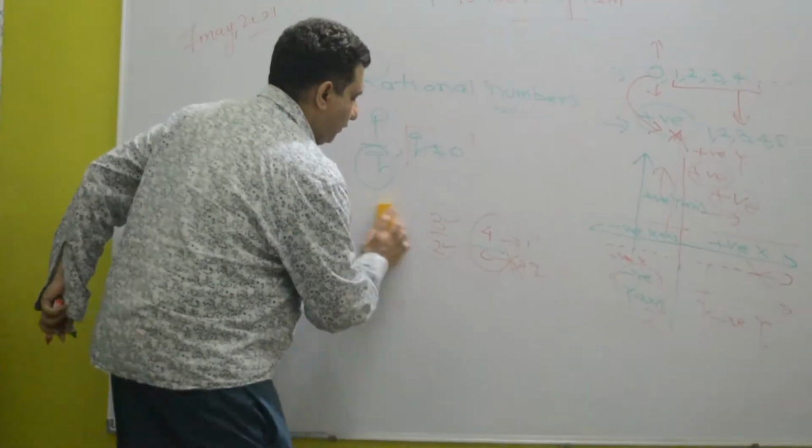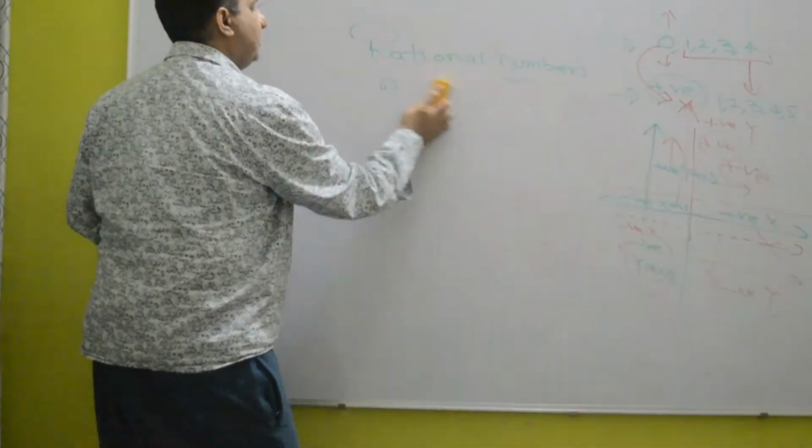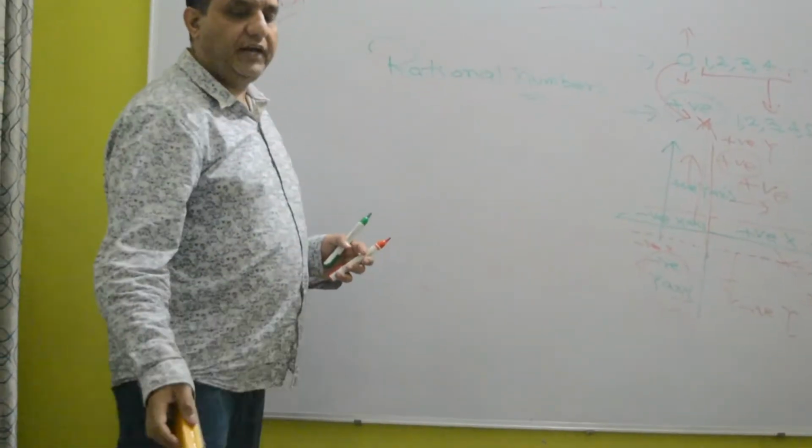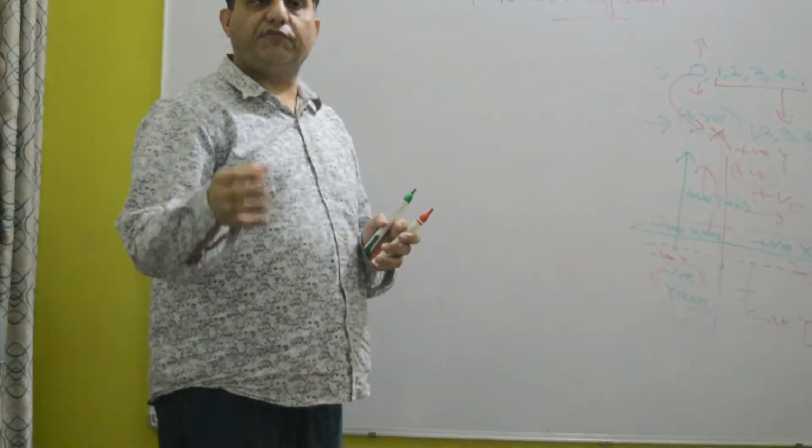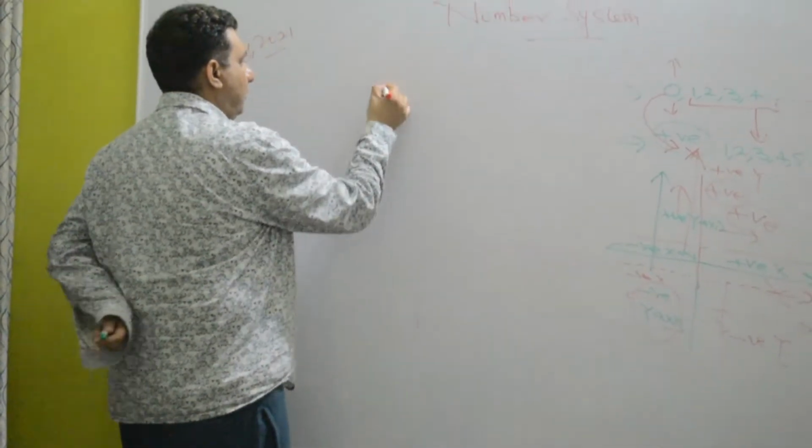Let's go to the next point, irrational numbers. Irrational numbers are defined by themselves as numbers which are not rational. That means they are not in the form of p by q.